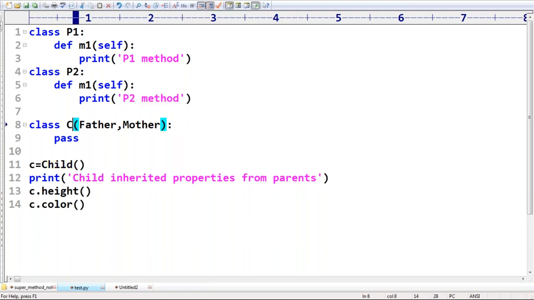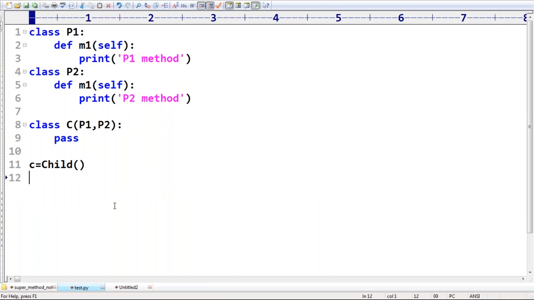Now class C, next P1 comma P2. No problem at all. Now take special care here. If you call c.M1 in Java, there is no such option. But in Python, we have a beautiful option available. While declaring parents, in which order do you specify?